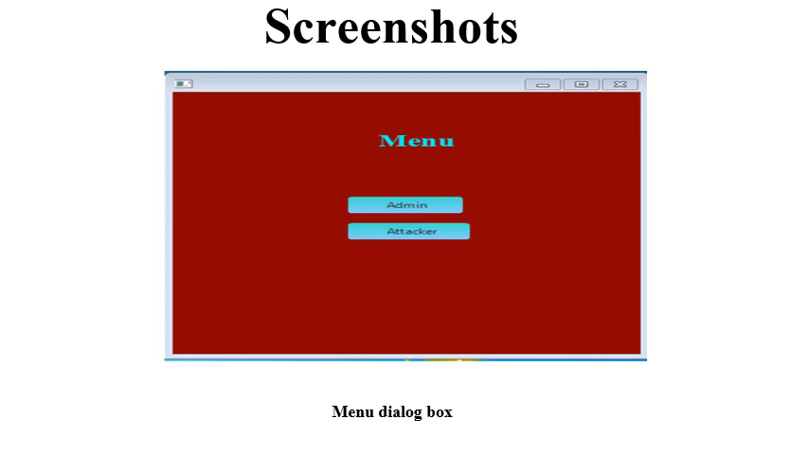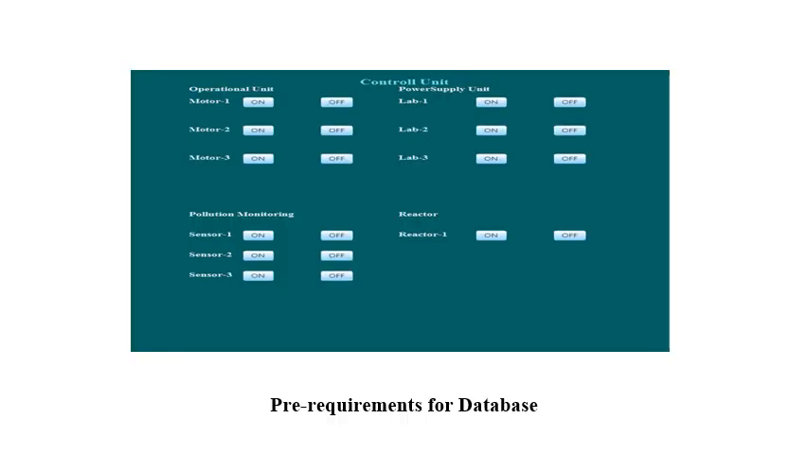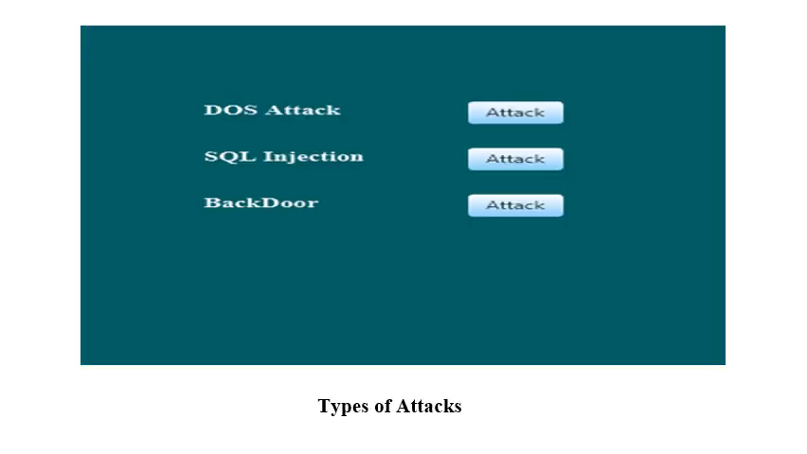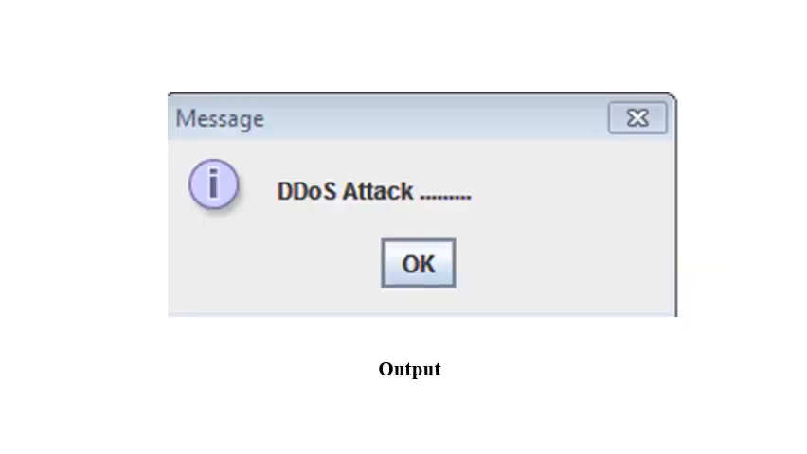This is a screenshot. Our module starts with a menu which is admin or attacker. This is a control unit where all the control of the machines is acquired, where the controller controls the machine. This is the database record where the machine is running. It is a database of machines running positively. This is the attacker server where the attacker can launch a DOS attack, SQL injection, backdoor attack. If the attacker attacks the system, the server finds that the attack is happening and notifies the admin.